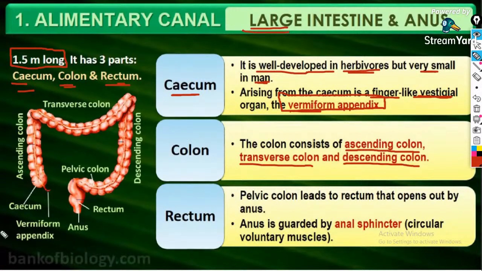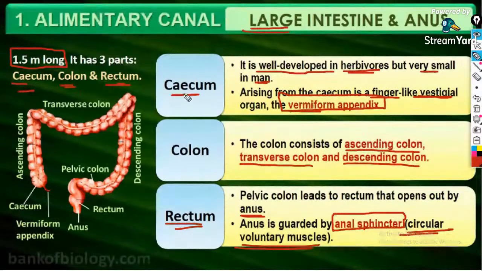So the colon consists of ascending colon, transverse colon, sigmoid colon, and descending colon. The last portion of the large intestine is the rectum. The pelvic colon leads to the rectum that opens out into the anus. The anus is again covered by a circular voluntary sphincter muscle, which is known as the anal sphincter.